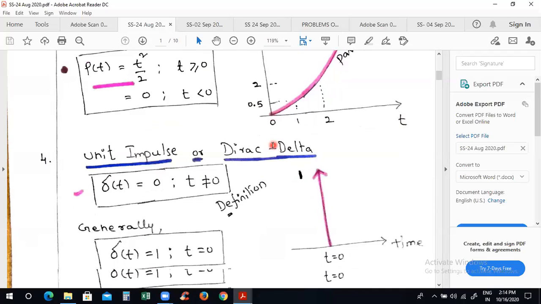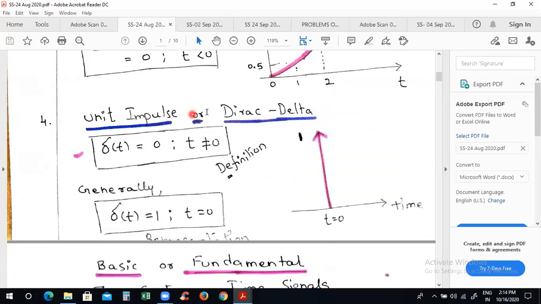Suppose, for example, you consider the unit impulse. It is defined only at t equal to 0, and the amplitude of the signal there is 1. So delta of t equals 1 at t equal to 0, and delta of t equals 0 where t is not equal to 0. This is the definition of the unit impulse. Another name is delta Dirac function or Dirac delta function. It is also not repeating its pattern. It is also an aperiodic signal.